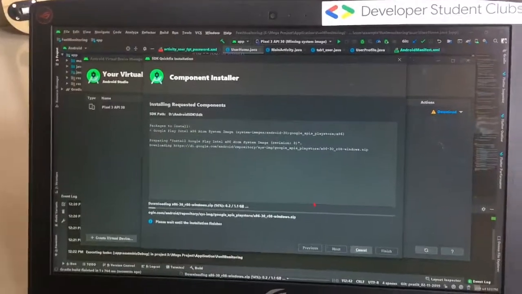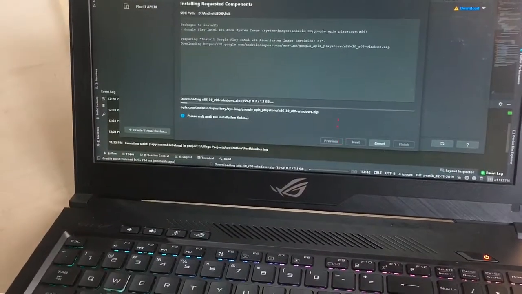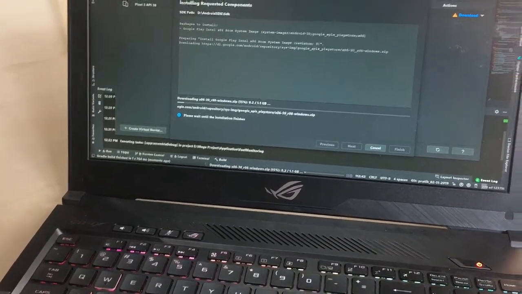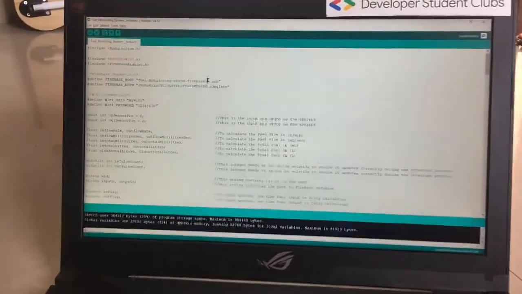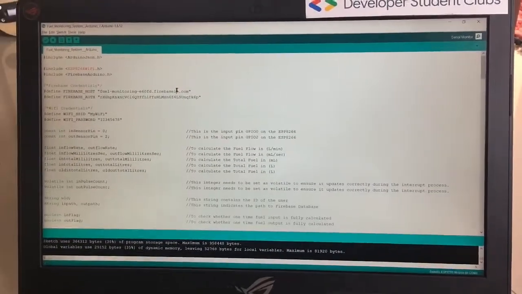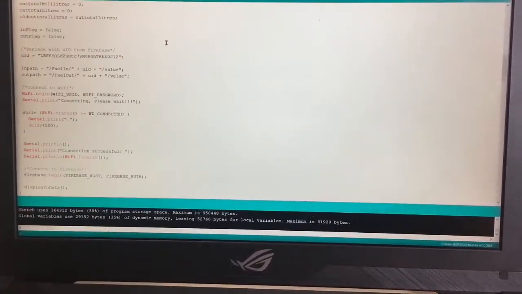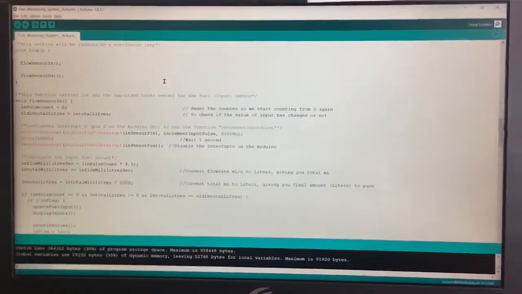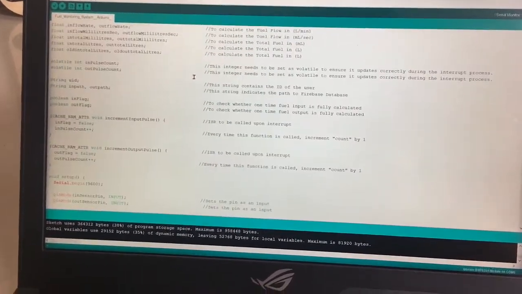On the desktop we have Android Studio, which is primarily used for developing the Android application. And we have written the Arduino code using the Arduino IDE, which is a very effective medium for that. We have included various libraries for our support too. So this whole code will help the Arduino to intelligently sense the fuel input and perform the various actions.